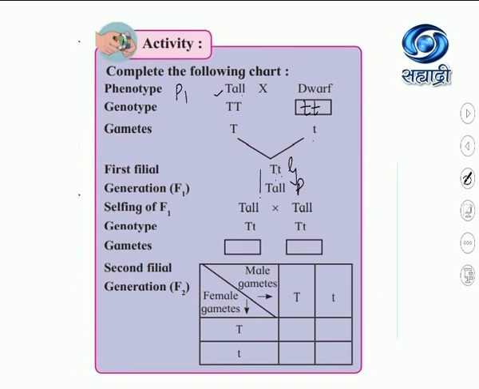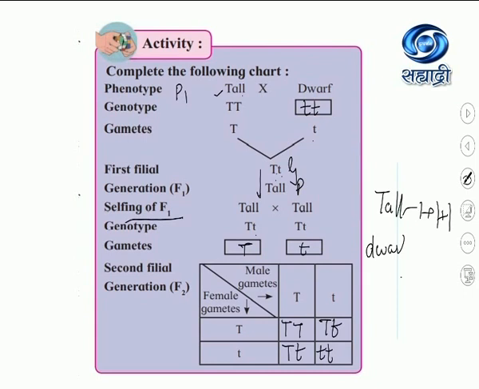Then he allowed the F1 generation to undergo selfing. What were the gametes formed? Capital T, small t, capital T, small t. So there were 2 types of gametes, capital T, small t. Some were treated as male gametes, some were female gametes. So what did he see? He got 1 tall plant. Then the second was also tall, so we got 1 more tall. Third was also tall, so we got 1 more tall. And the fourth was small t, that is dwarf.